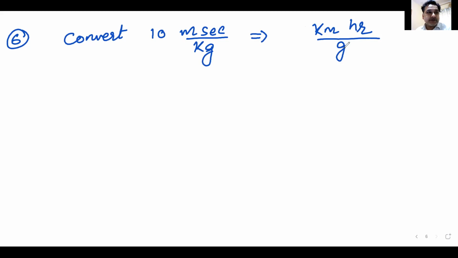Let's see who gets this. Unit is meter second per kg. You have to convert it into kilometer hour per gram. So the answer should be in kilometer hour per gram. Clock is ticking.